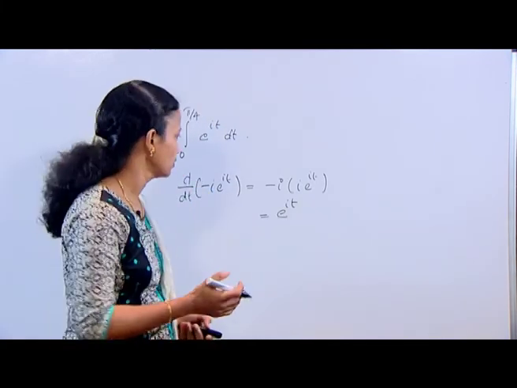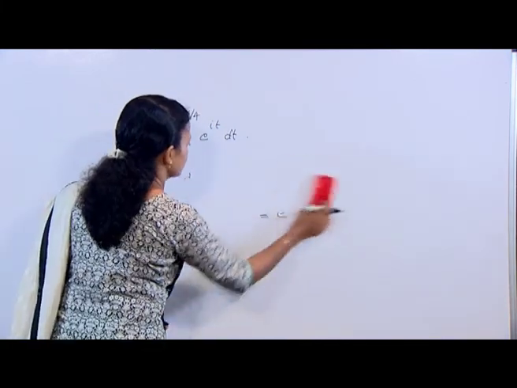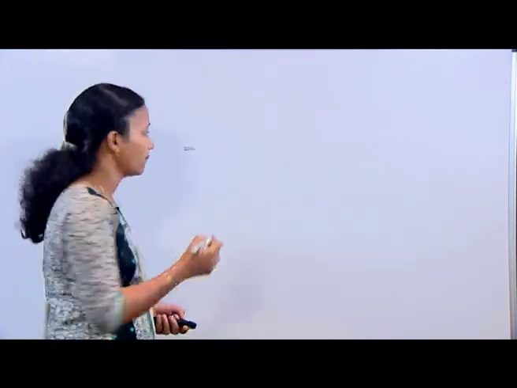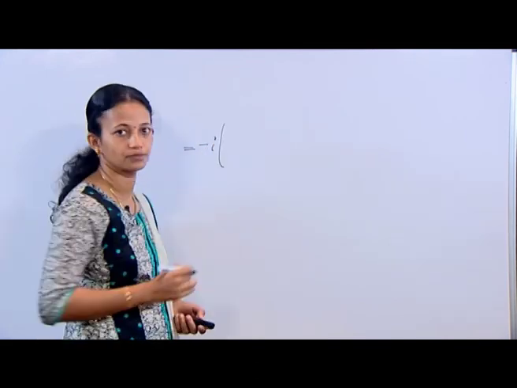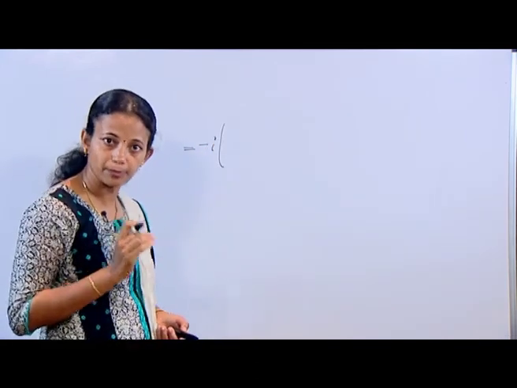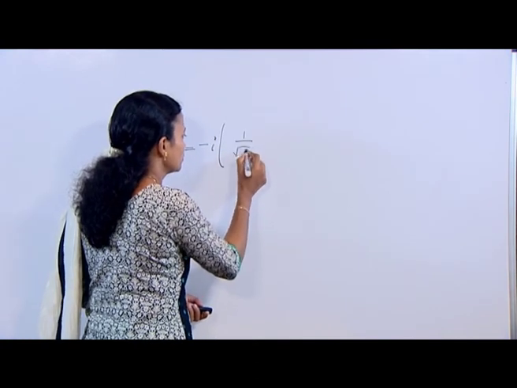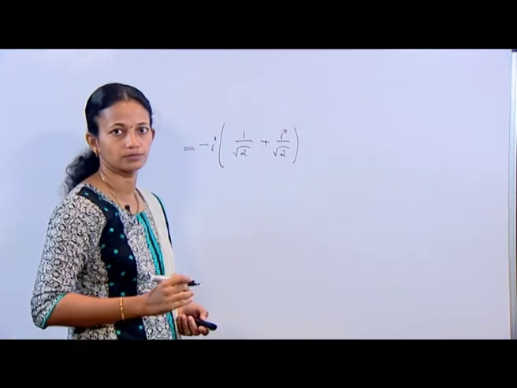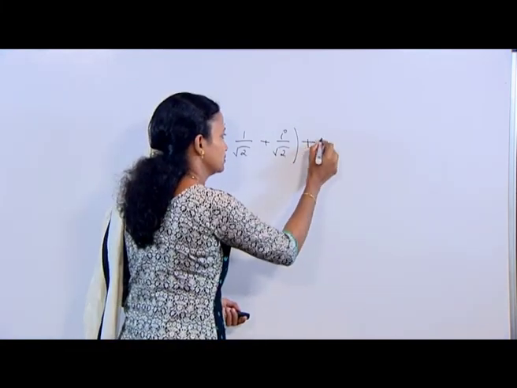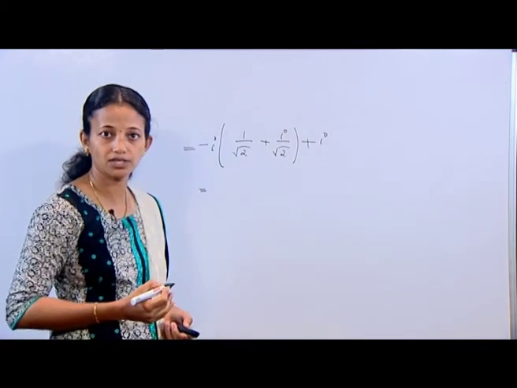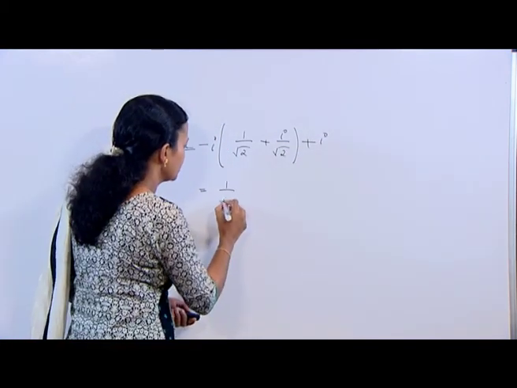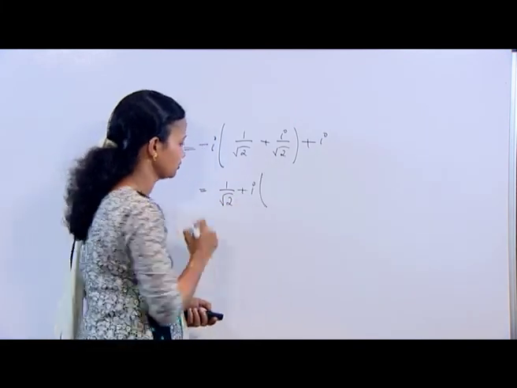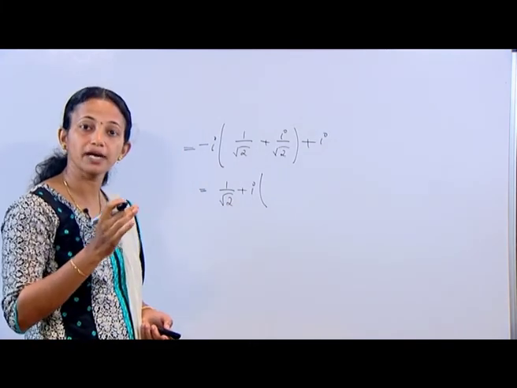I can write that as minus i into 1 by root 2 plus i by root 2, plus i, which on simplification is equal to 1 by root 2 plus i into 1 minus 1 by root 2.